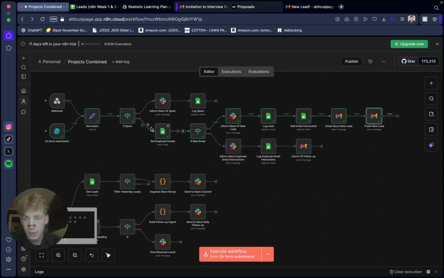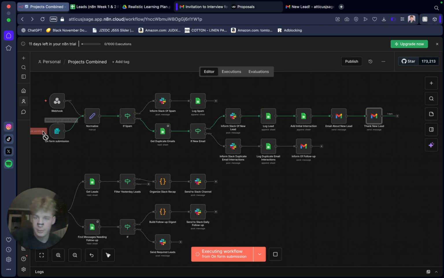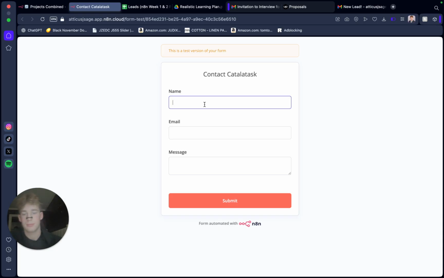But if this was a duplicate lead, say Jack contacts us again, Jack at exampleemail.com. So Jack follows up.